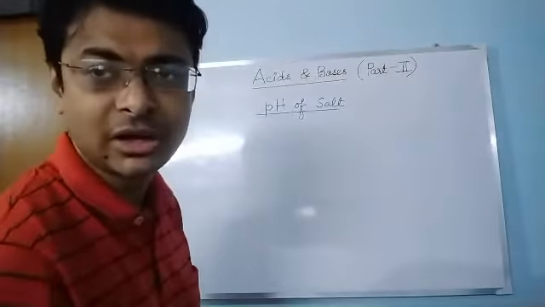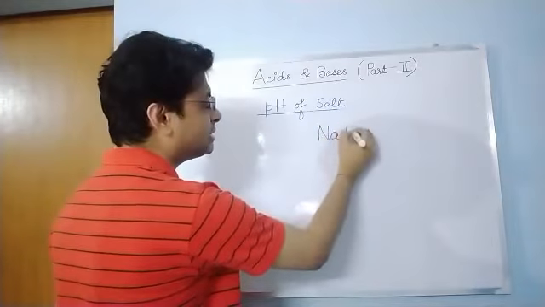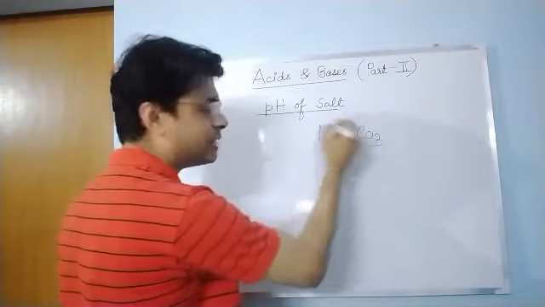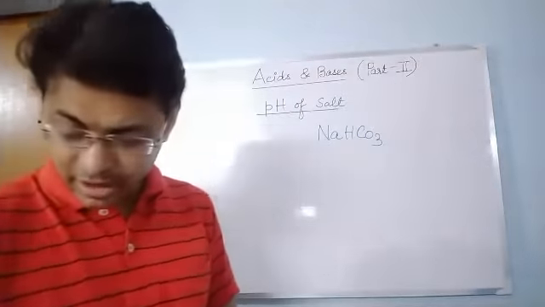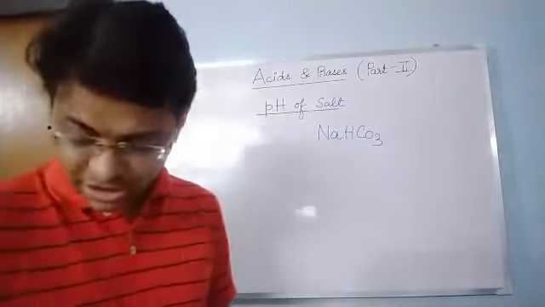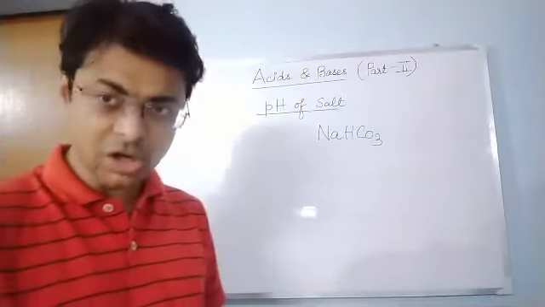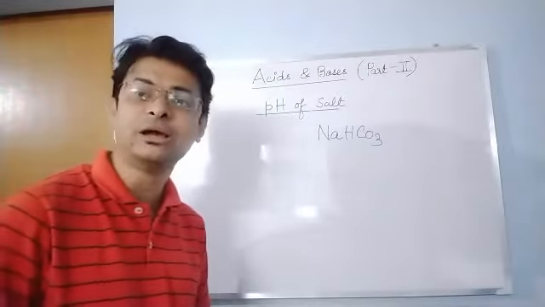What is baking soda? The formula of baking soda is NaHCO3, sodium bicarbonate. How is sodium bicarbonate produced? Sodium bicarbonate is produced by the action of common salt, sodium chloride, carbon dioxide, water and ammonia gas.